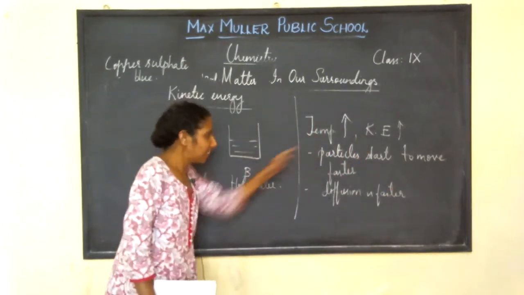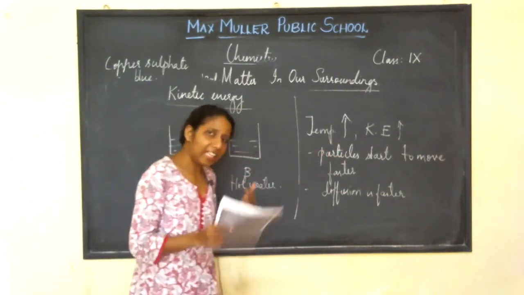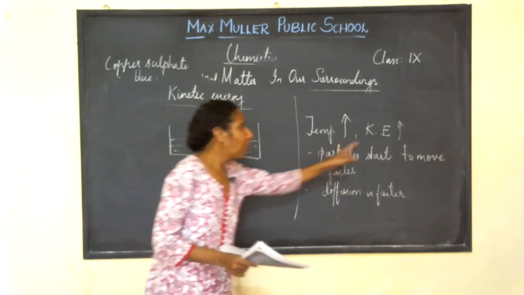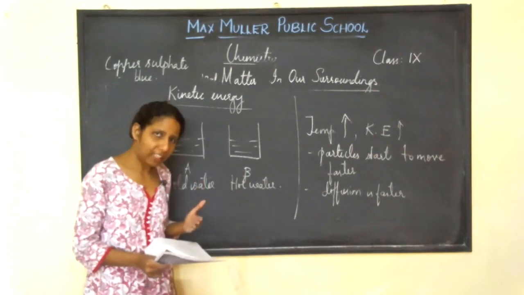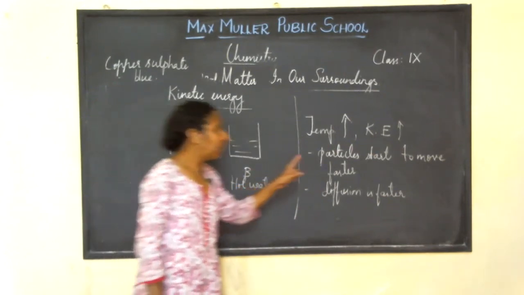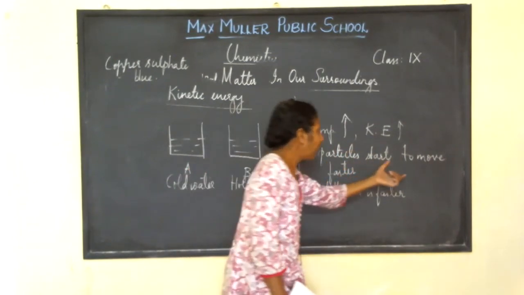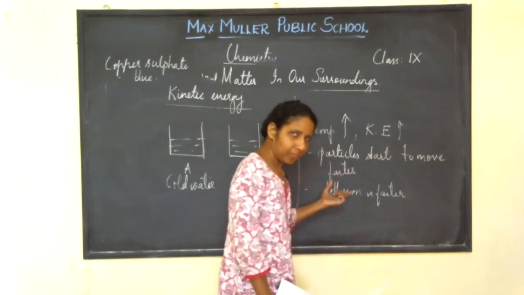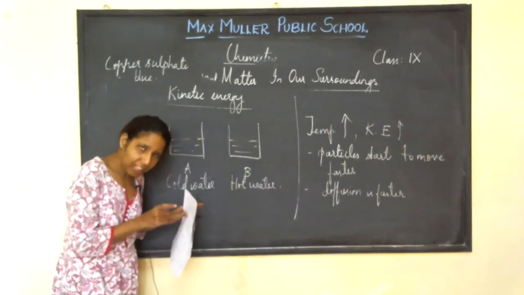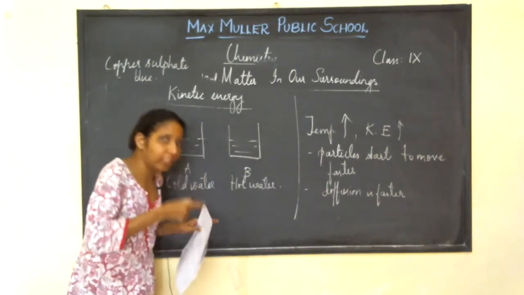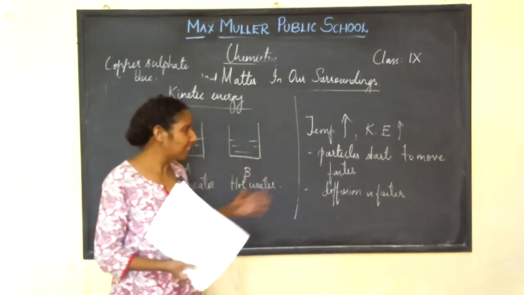Listen here, as the temperature increases, the kinetic energy of the particles also increases. As the kinetic energy of the particles increases, the particles start to move faster. That means the particles of copper sulfate will occupy the space between the particles of water faster. Are you understanding? That's what it means.